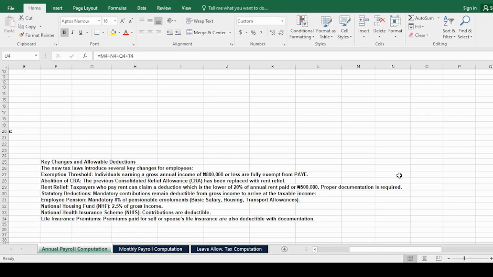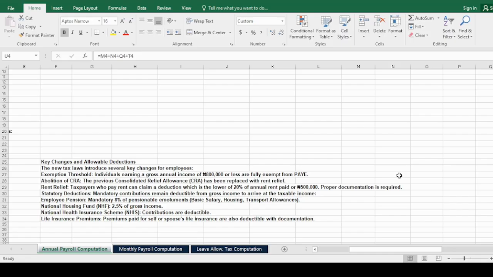Under the rent relief, taxpayers who pay rent can claim a deduction which is the lower of 20% of annual rent paid or 500,000. Proper documentation is required, which is the receipt from the landlord in the employee's name.